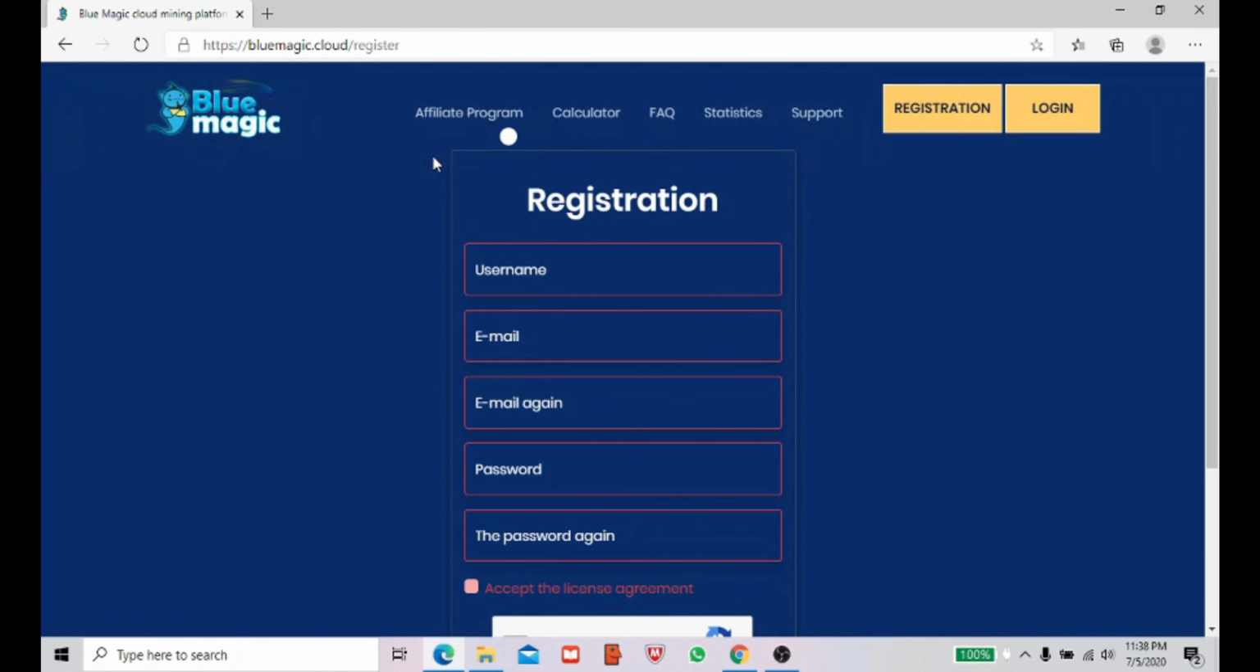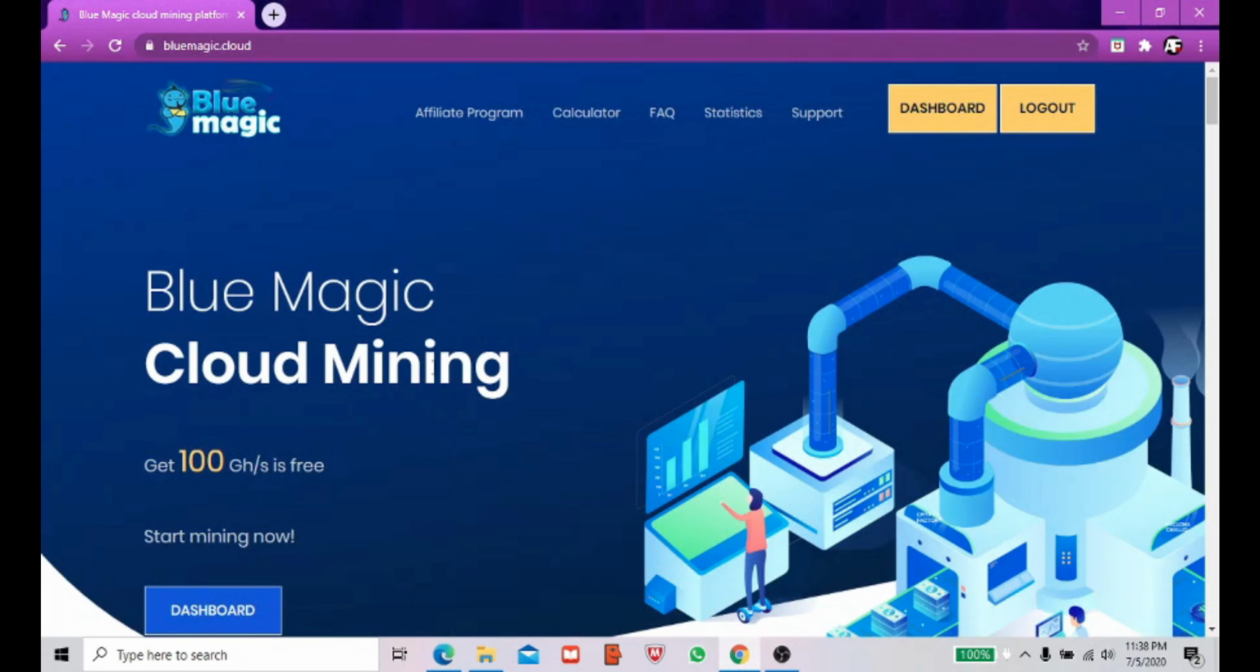Once you click the registration button, it will automatically redirect you to the website. So once you are registered, guys, it will show the website like this. Since I have already registered on this website, that's why I didn't enter those details over there. Once you enter this website, it will show like this.